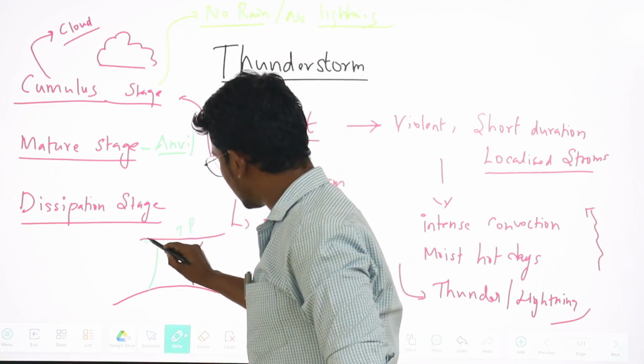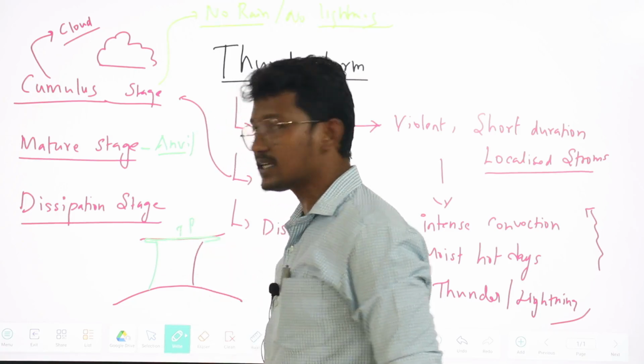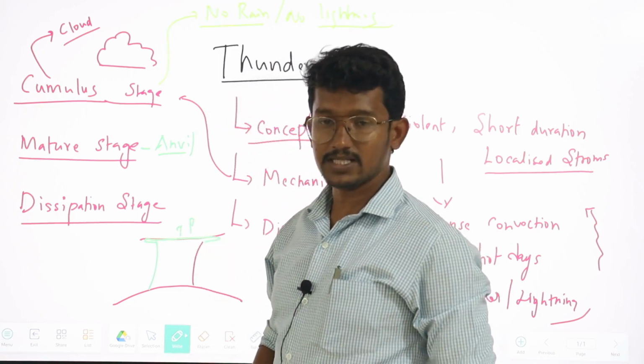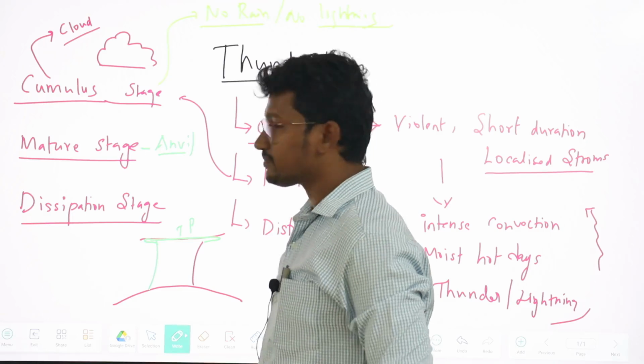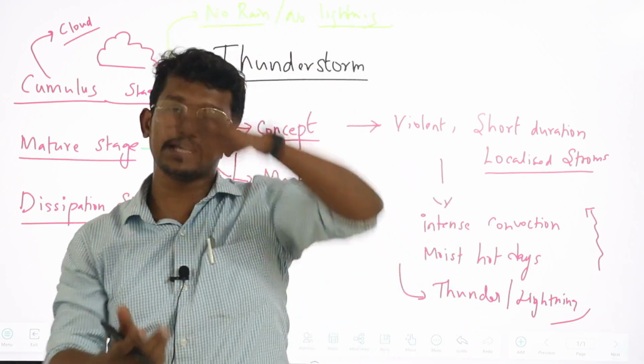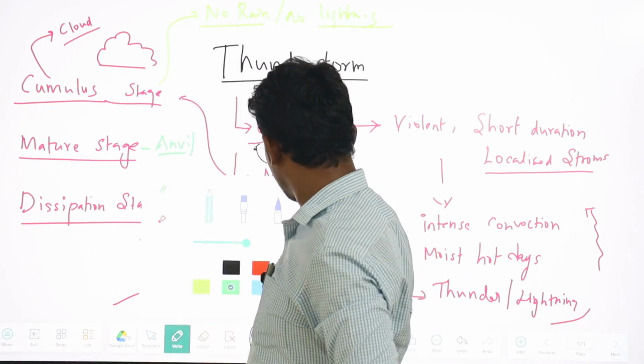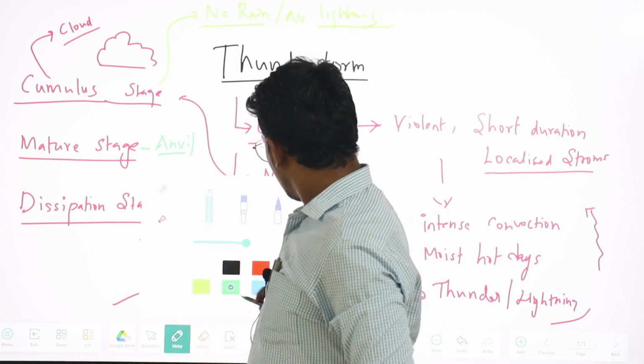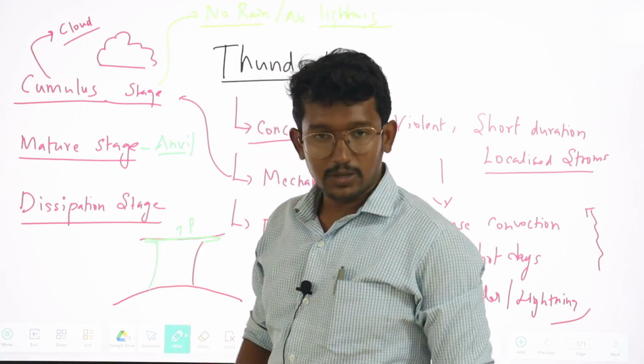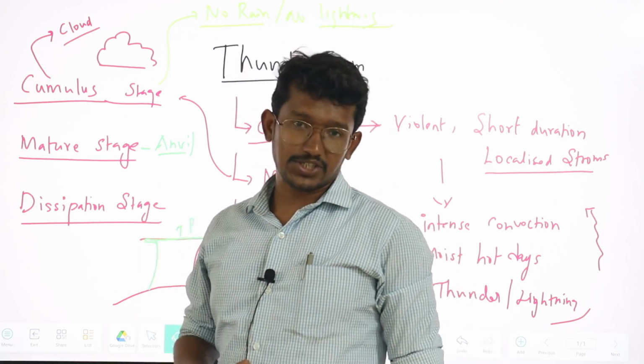And also, on the top level, we can see a horizontal spread of cloud developments. So we can see the intense vertical cloud development. Because of this vertical cloud development, within the cloud we can see acute turbulence.